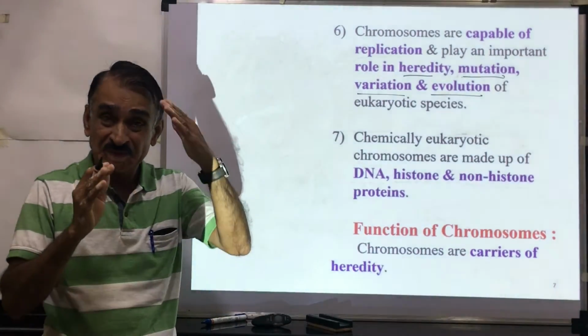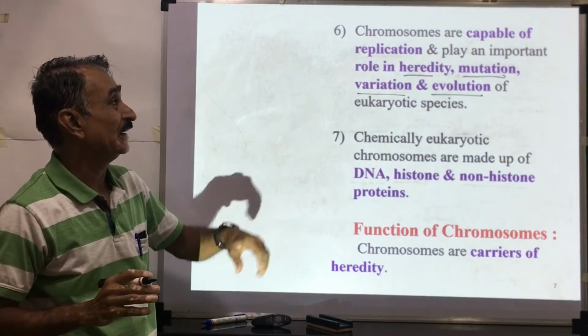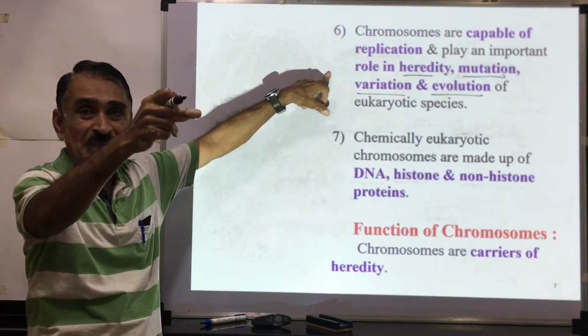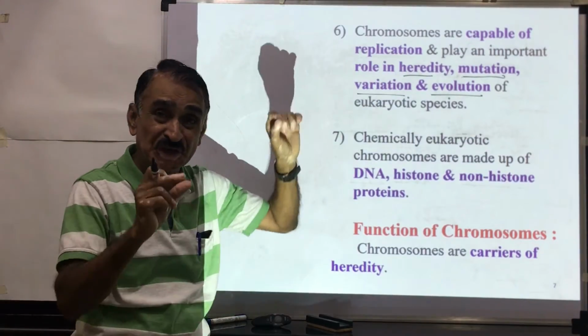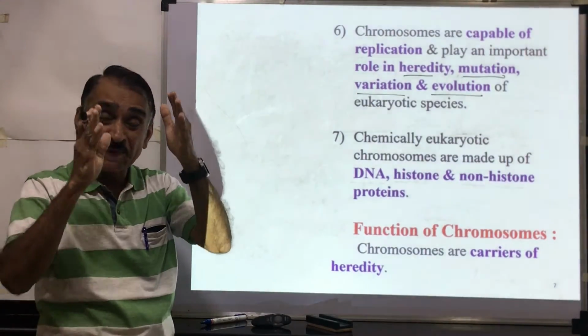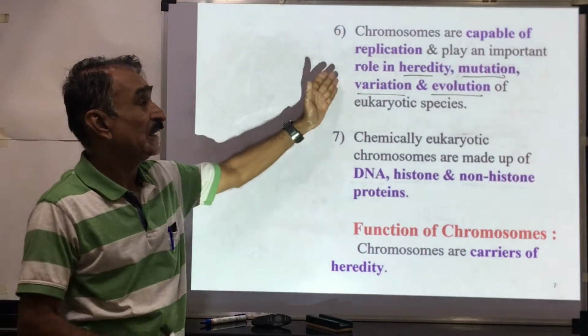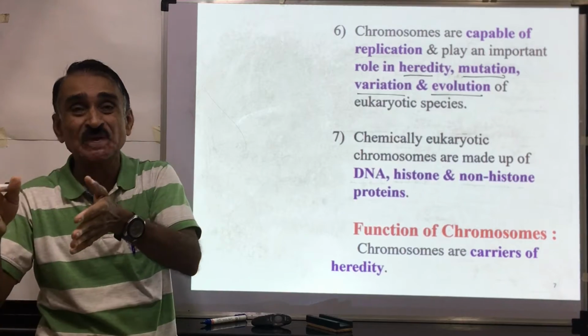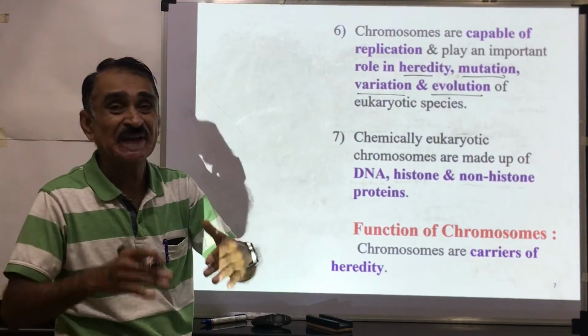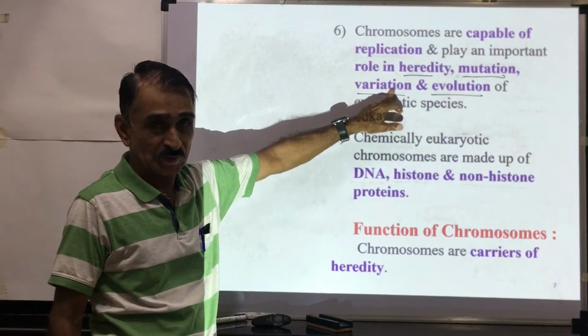These chromosomes have a role in heredity, means transmission of characters from one generation to the next generation. They have genes or factors in which mutation can occur. Because of the mutation, variation can occur. Variation is observed in the organism, and this variation is very important for evolution.